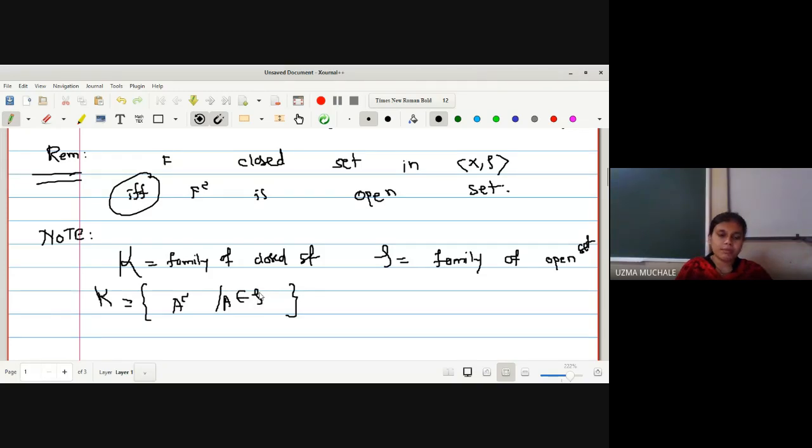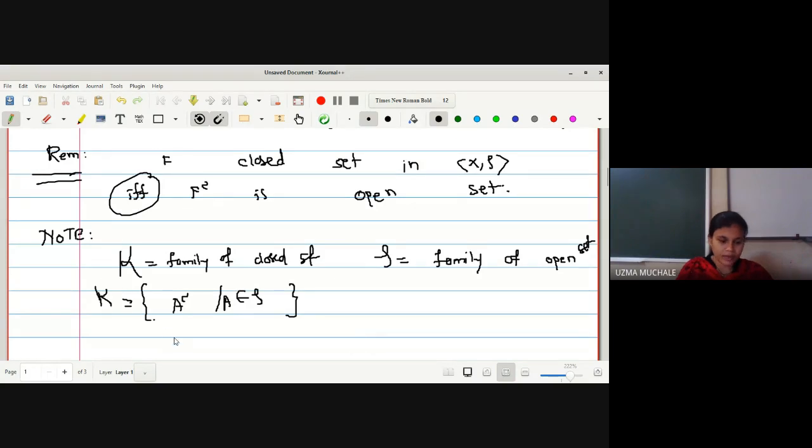So what is a member of tau? Tau is a collection of all the open sets. So if A is a member of tau, it means that A is an open set. What do you mean by A complement? Just now we have proved the remark that if F is a closed set, F complement is an open set. So in topology, if we have any open set, its complement must be a closed set. So K is nothing but the complements of the collection of all the open sets. If you take the complement of each element of tau, you will get K, right?